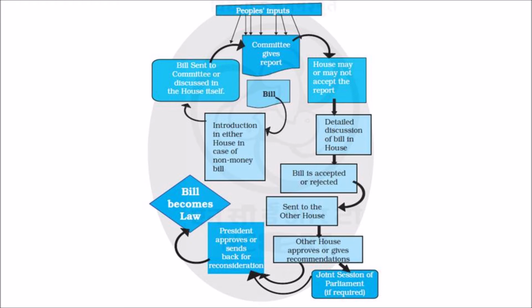The Rajya Sabha can give certain suggestions and directions and also delay giving its consent to the bill for 14 days. If it doesn't give its consent to the bill within 14 days, it is taken for granted that the Rajya Sabha has approved. It is then sent to the President for his approval.